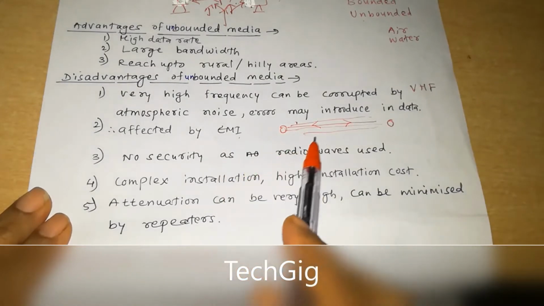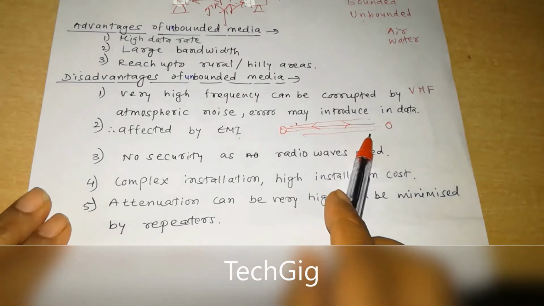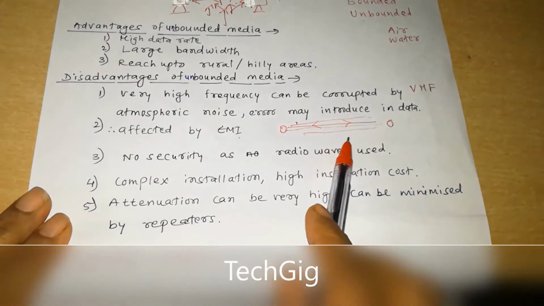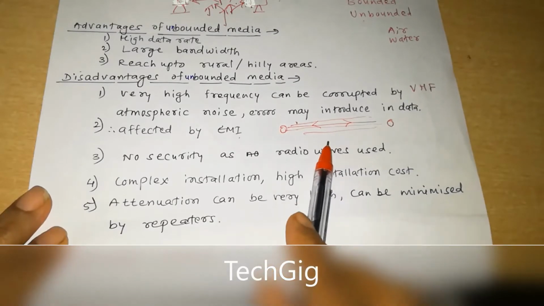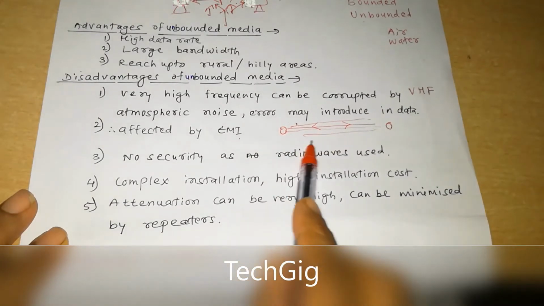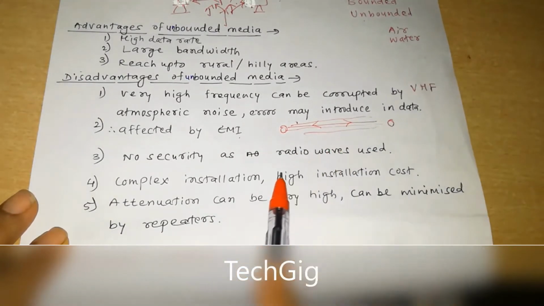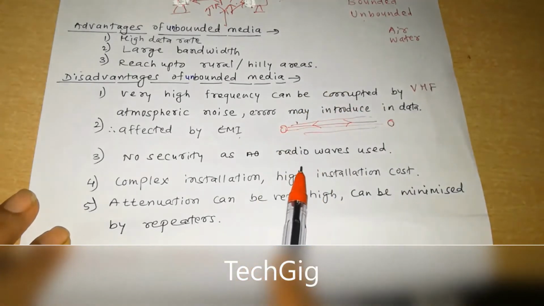Primary techniques used for wireless media or unbounded media connections are infrared, broadcast radio, microwave, satellite, etc. Radio waves with very high frequency may be used for the communication between two computers.